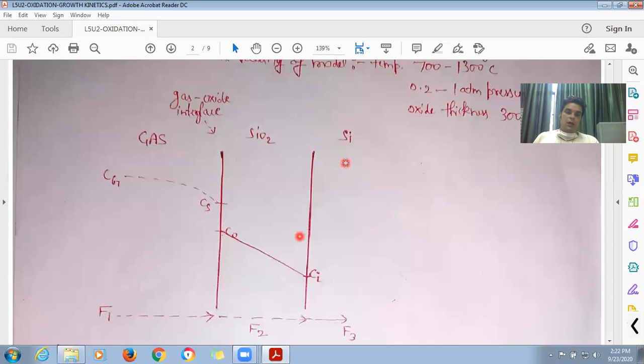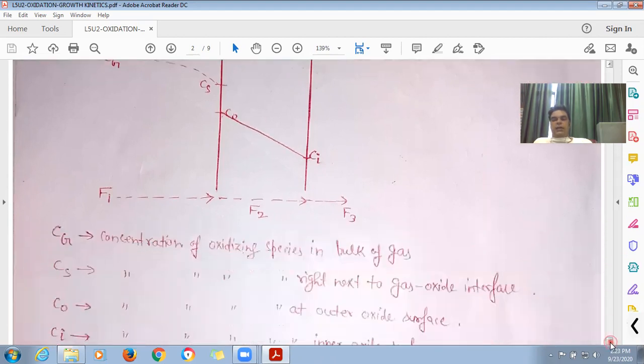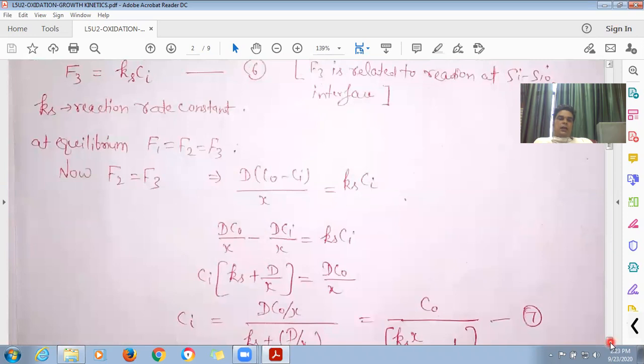Now the reaction here of silicon with the oxidizing species will depend upon the oxidizing species here. So what are the oxidizing species here? That is denoted by this concentration Ci. So F3 will be proportional to Ci. If I remove this proportionality sign, I get F3 equal to Ks into Ci. What is Ks? Ks is nothing but the reaction rate constant.